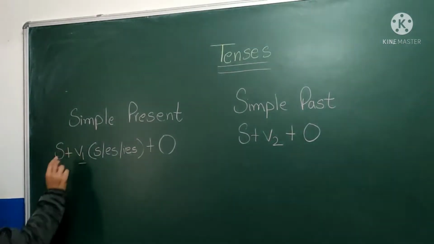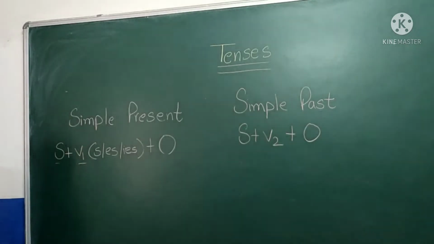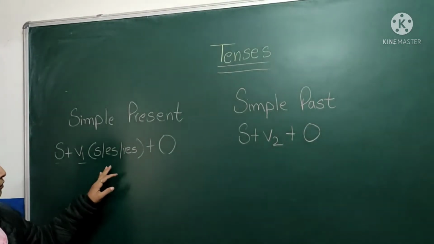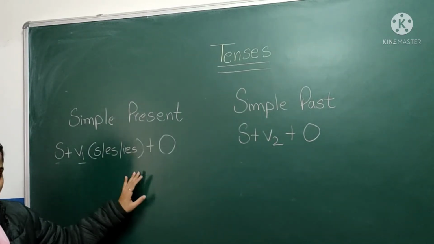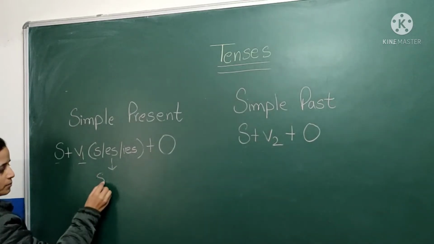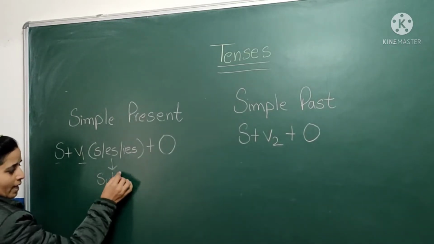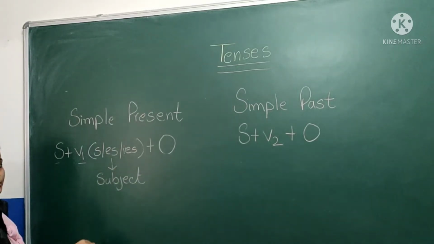Now the question arises: subject is there, verb's first form is there, so with the first form do we have to use all these three, s, es or ies? No, my dear students, it depends on the subject.